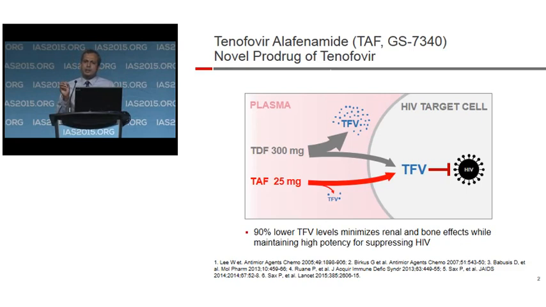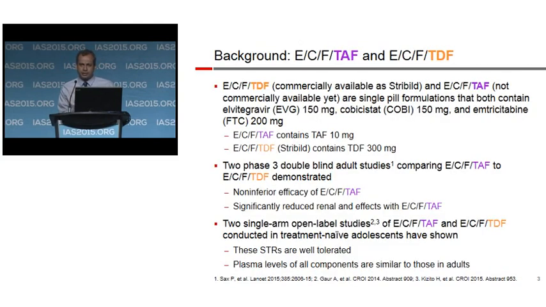There are two single tablet formulations which have this combination of elvitegravir, cobicistat, emtricitabine, and then either TAF or TDF. With TDF, it's the commercially available formulation called Stribild, and the TAF-containing preparation is in the research environment.